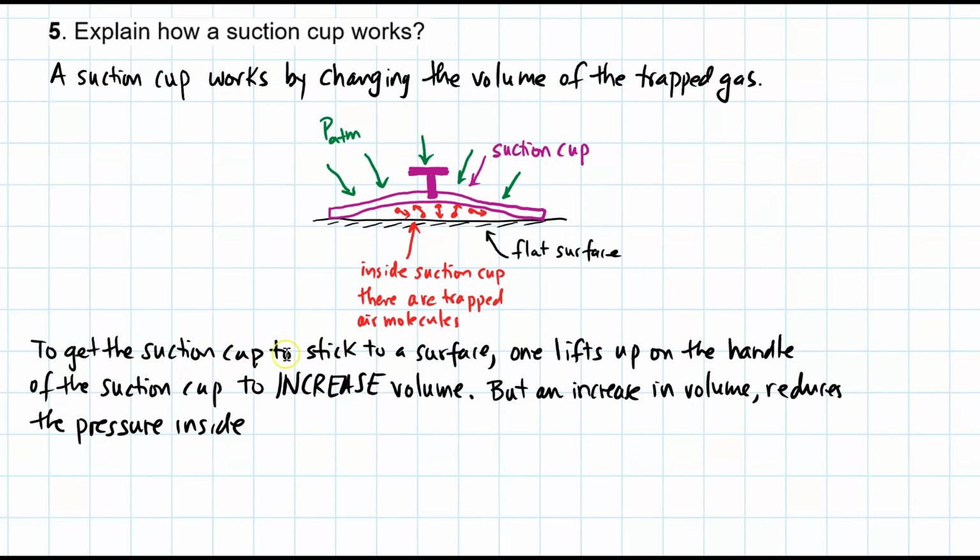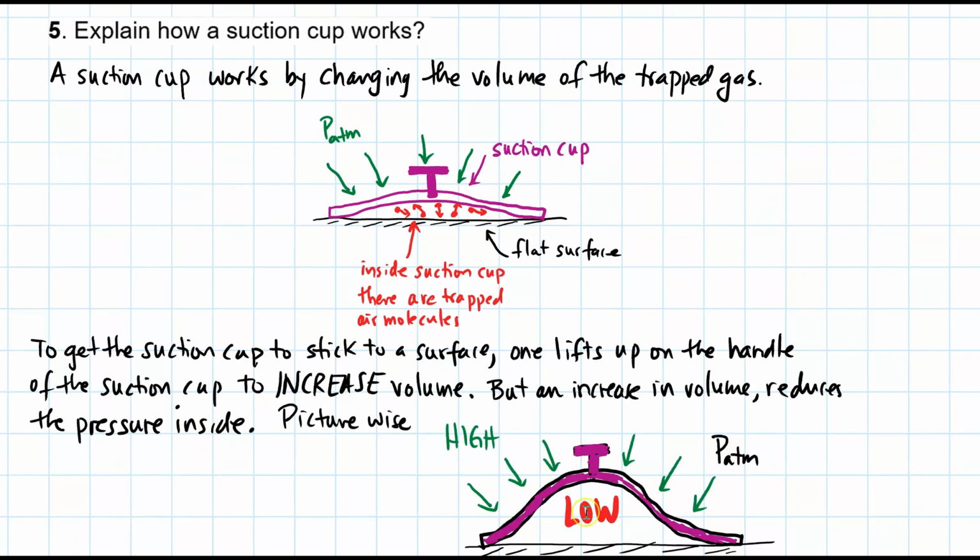To get the suction cup to stick to the surface, one lifts up on the handle of the suction cup to increase the volume. But an increase in volume reduces the pressure inside. Picture-wise, inside I create a low pressure, while outside atmospheric pressure doesn't change. It continues to be high, so then the atmosphere is pushing the suction cup to the surface.